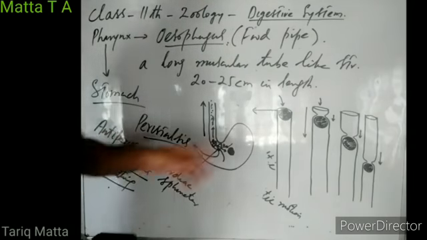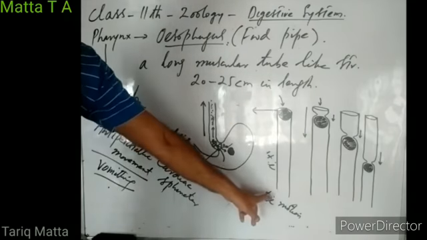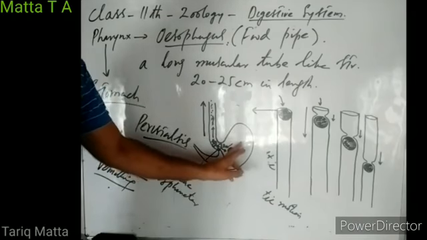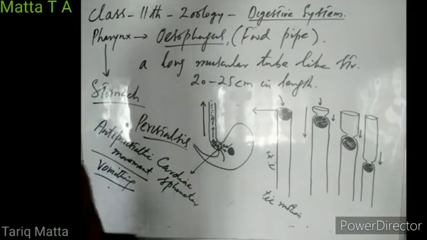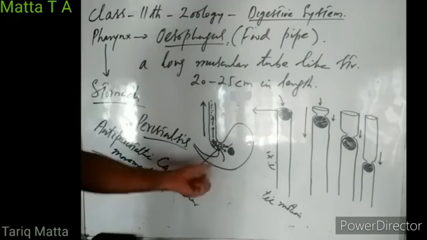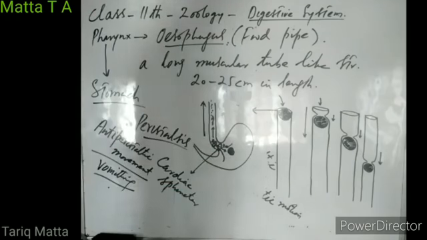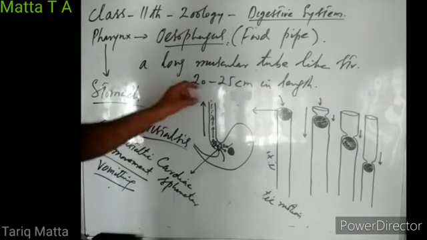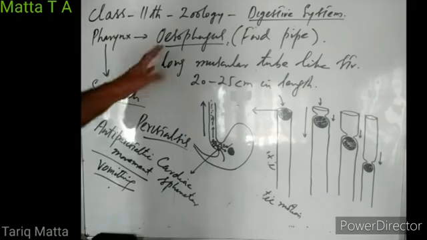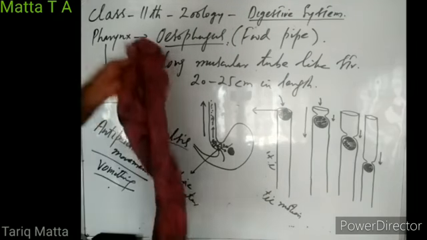So peristaltic movement starts from the gullet down into the stomach. Antiperistaltic movement starts from the stomach up to the gullet, right? Causing the gastric contents to move in the opposite direction, opening the cardiac sphincter and then taking all the gastric contents into the pharynx and then from the pharynx to outside the mouth, right? So that is all about the esophagus. That is the role of the esophagus.